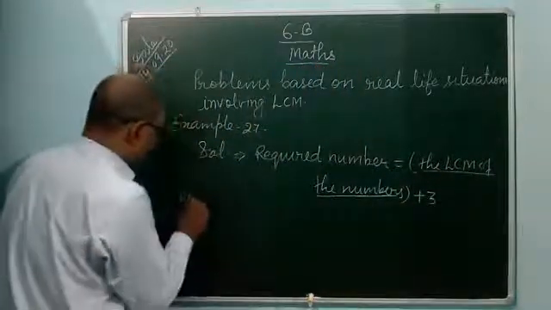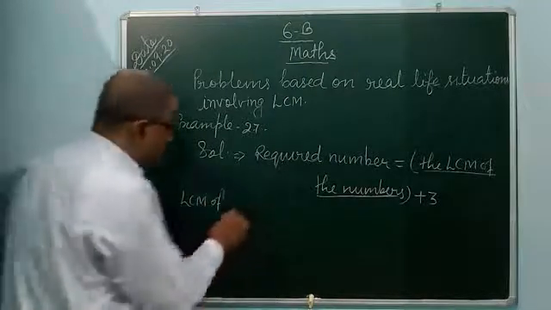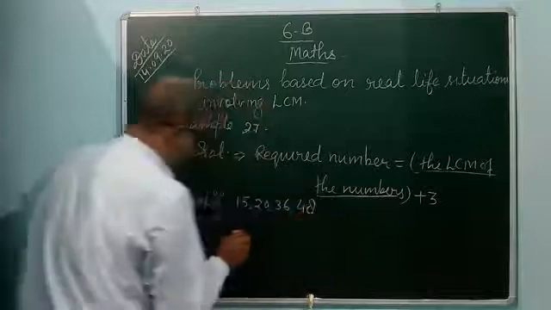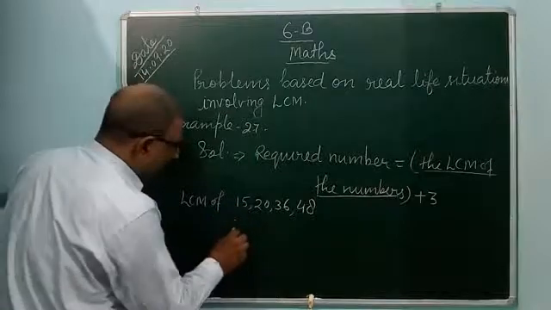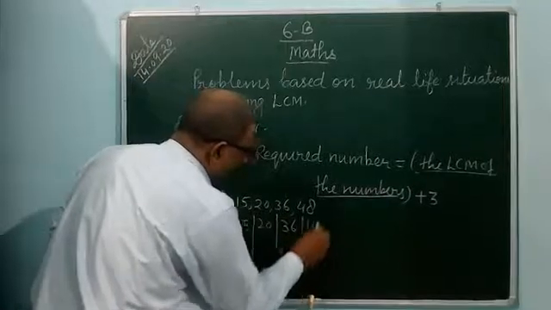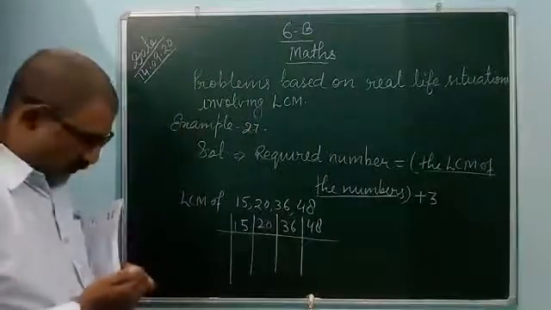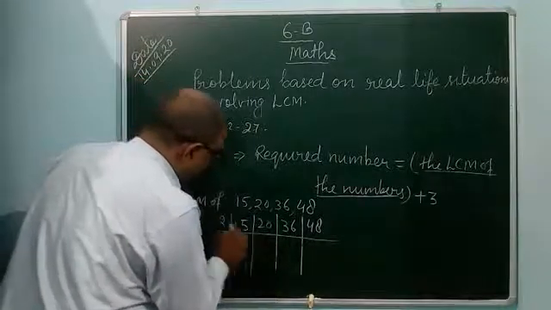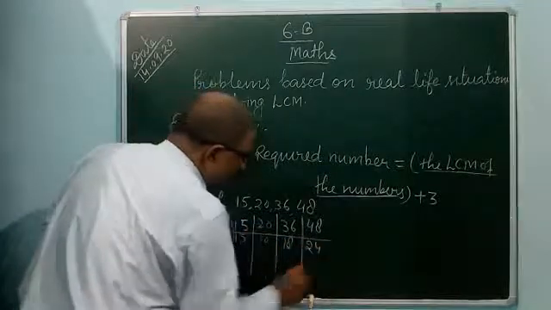So LCM of 15, 20, 36 and 48. You can divide by the smallest number, 2. 15 is not divisible, so you write it as it is, 15. 2 tens are 20, 10, and 2 18s are 36 and 2 24s are 48.